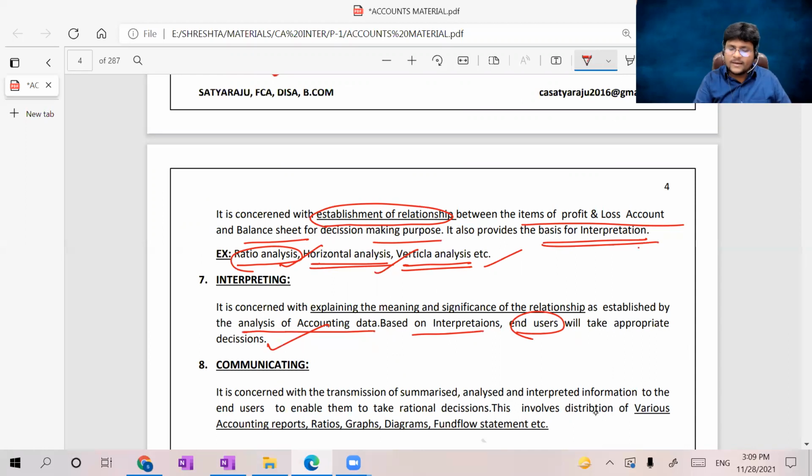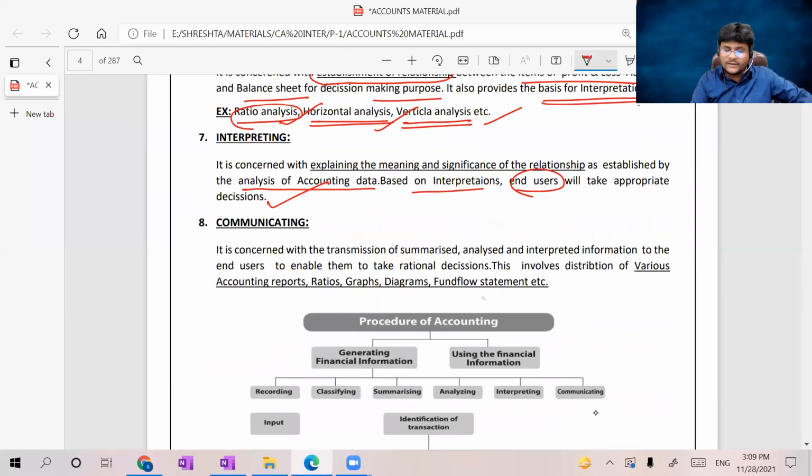And the last step, which is nothing but communicating, guys. Please all of you concentrate. Within 5 minutes, I'm closing the lecture. Then after some time, I'm going to record another video lecture. So that's why I can stop this video lecture after 5 to 10 minutes. Please all of you concentrate.